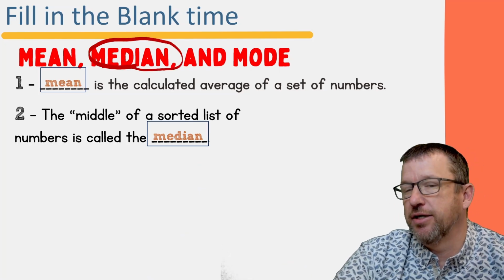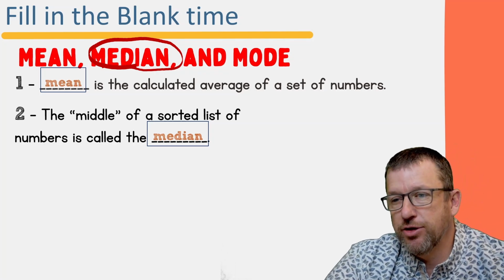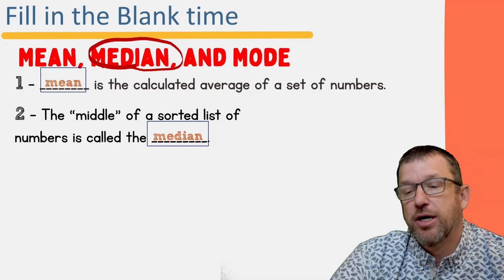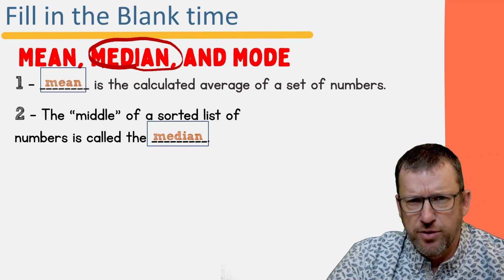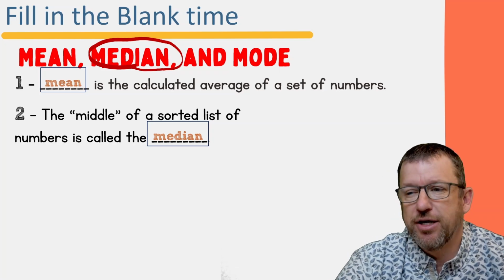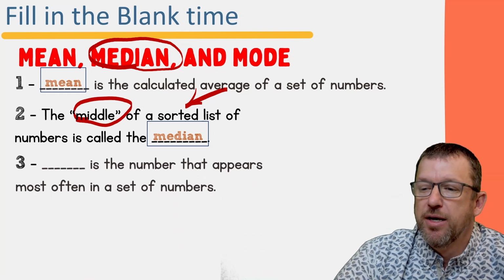Whenever we say this, it's kind of interesting. We always say mean, median, and mode, mean, median, and mode. You can look up a bunch of different videos on YouTube. You can hear your teacher probably say it out loud. You can hear your parents say, oh yeah, mean, median, and mode. Guess which of those words is in the middle? Median. It's another clue. The middle of the sorted list gives us the median, all right?